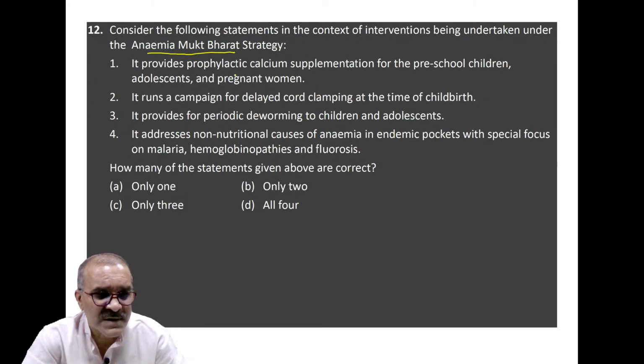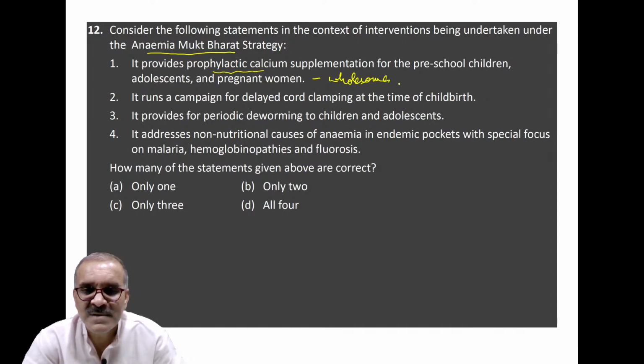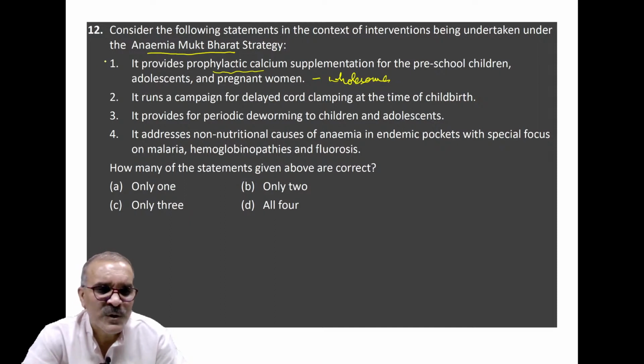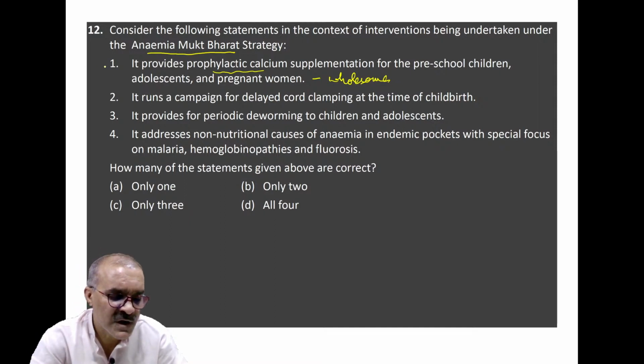The story is that not only prophylactic calcium supplement is given. It is a wholesome scheme of healthcare. Clear? For example, you might have seen Poshan Abhiyan of the government. So this statement is totally wrong.